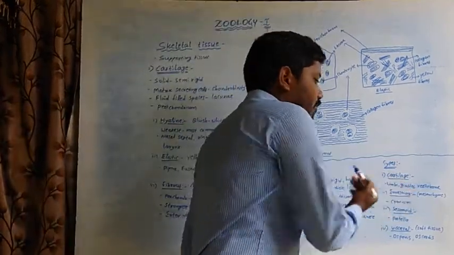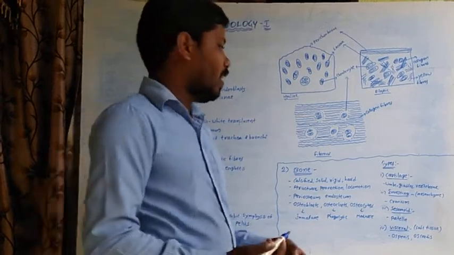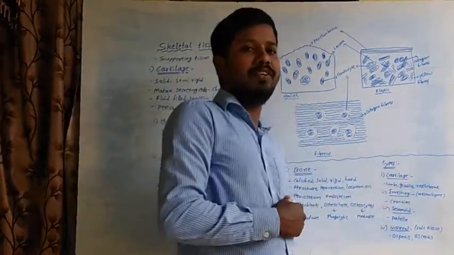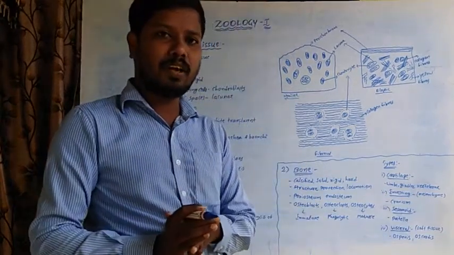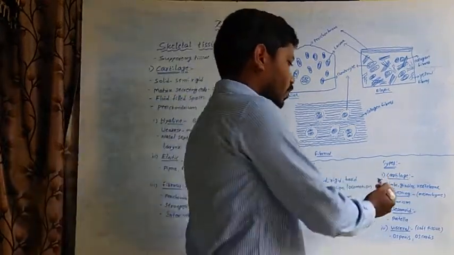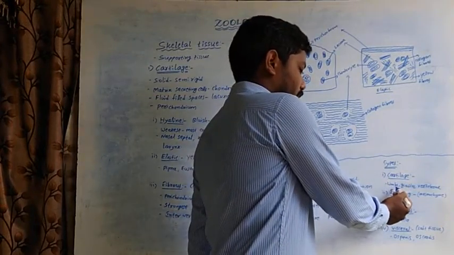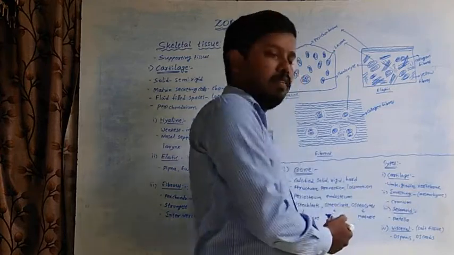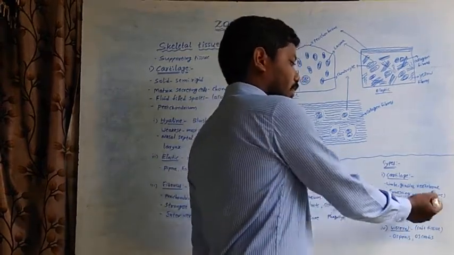Cartilaginous bones are formed by the ossification of cartilage. This type of bones is found in the limbs, that means forelimb and hind limb bones, girdle bones and vertebrae.